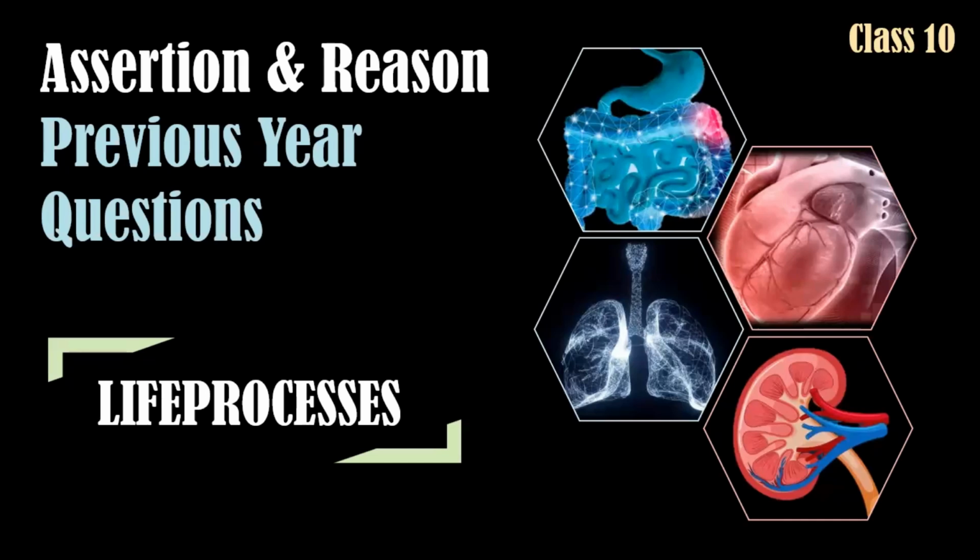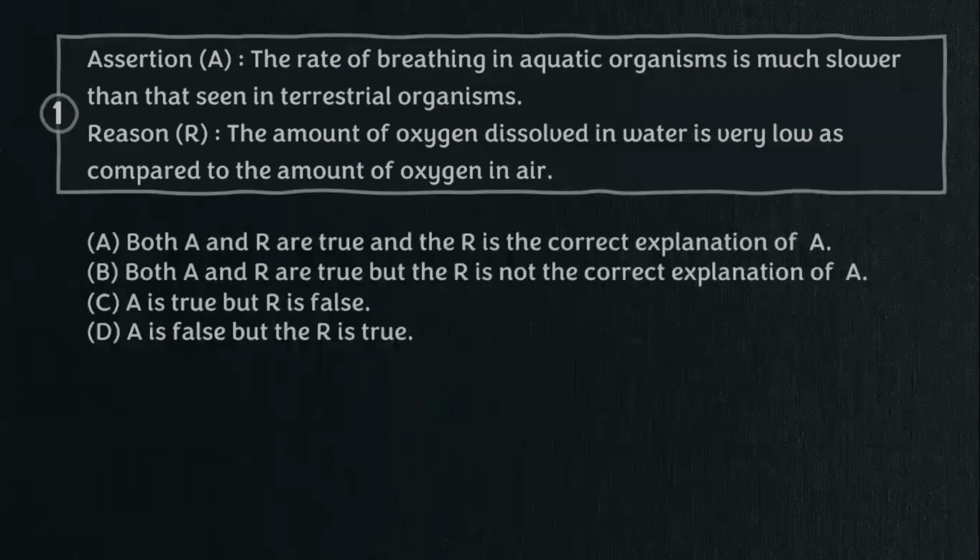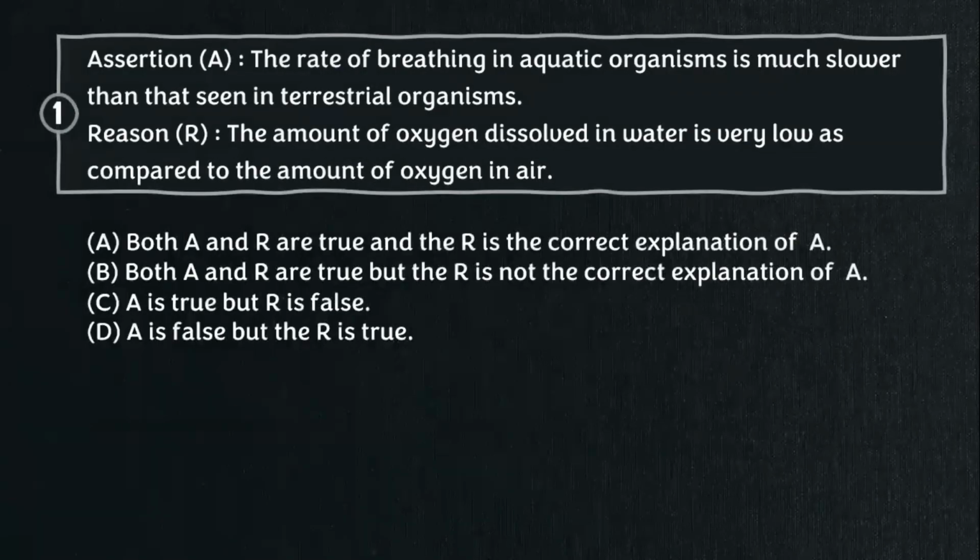Hi, today we are going to see the important assertion and reason based PYQs from the chapter Life Processes. Let's read the first question. Assertion says that the rate of breathing in aquatic organisms is much slower than that seen in terrestrial organisms. Reason: the amount of oxygen dissolved in water is very low as compared to the amount of oxygen in air.